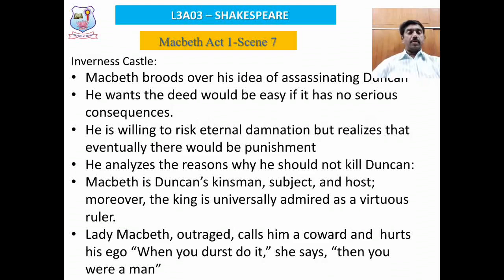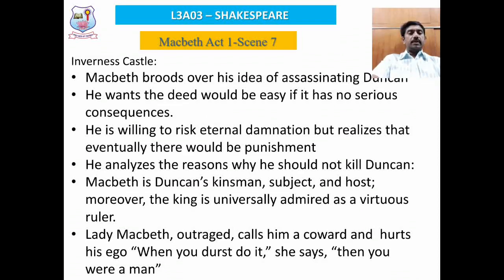Killing or assassinating a king is a very serious sin, an unpardonable sin. So he is very much aware that he is going to be eternally damned for that sin. He is willing to risk eternal damnation, but realizes that eventually there would be punishment for his actions. He analyzes the reasons why he should not kill Duncan. He lists four important reasons. The first three are more important.